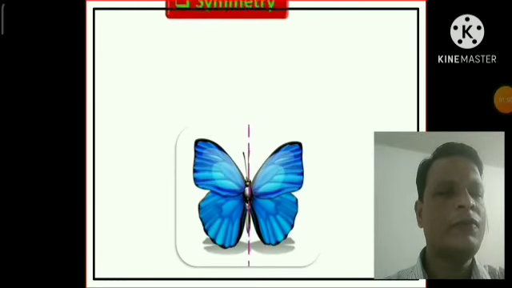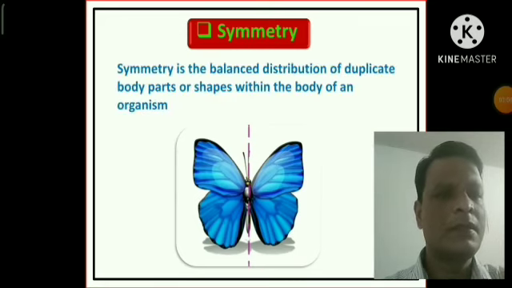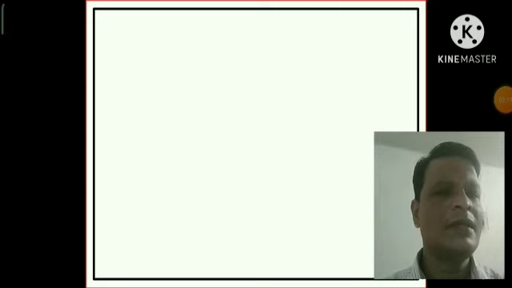Now, first of all, I would like to discuss a very important basis of animal classification, that is symmetry. But you should have a clear understanding regarding the symmetry. The symmetry is the balanced distribution of duplicate body parts or shapes within the body of an organism. On the basis of the symmetry, animals can be divided into 5 types: asymmetry, bilateral symmetry, radial symmetry, biradial symmetry, and spherical symmetry. I am discussing here one by one briefly.